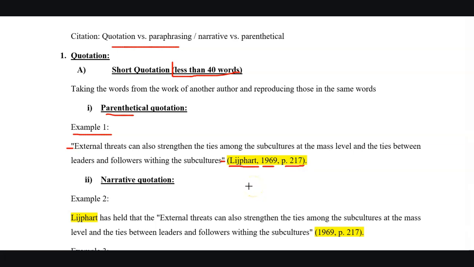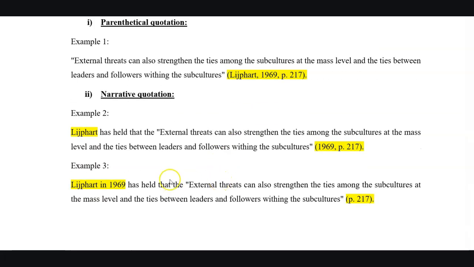For quoting other authors, we can use narrative or integrated in quotation method also. Like we are seeing here in this second example, we are using the words exactly as were used by the author. But we use those words within the text of our report. Like here we have integrated the name of the author in our own text, and then we have started the quotation with the quotation marks.